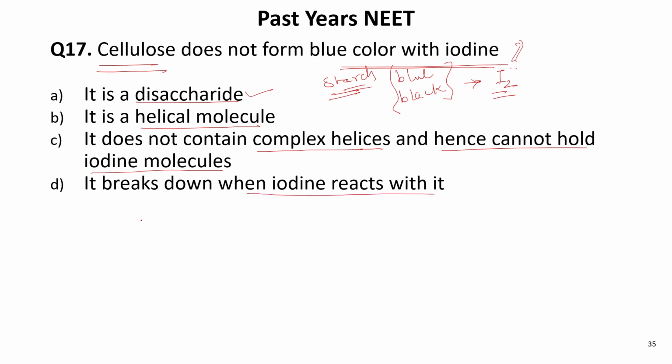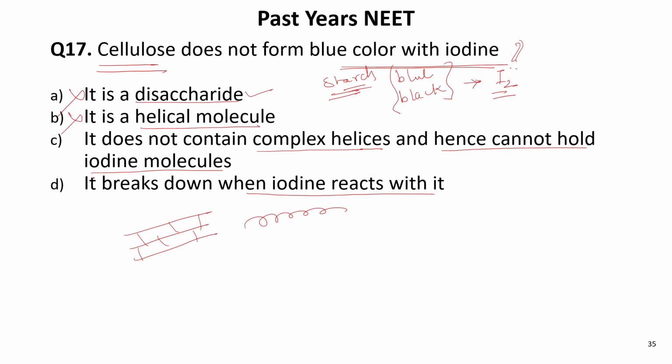If you remember the structure of cellulose, it is a linear chain-like structure with cross-linking in between. So there is no helix-like structure, and it is a very complex structure. It is not a disaccharide. It is not a helical structure.